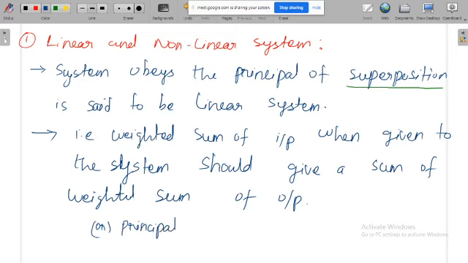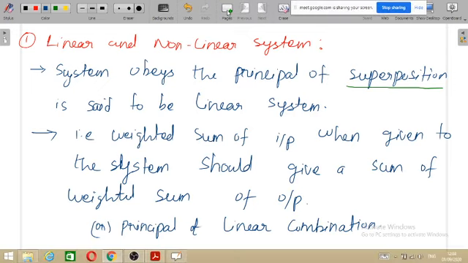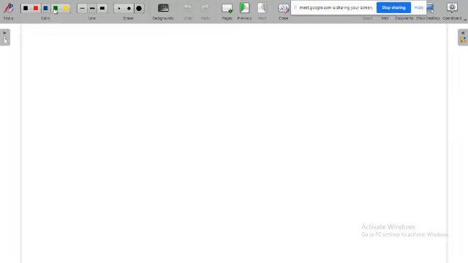What do you mean by this principle of linear combination? I am just going to explain the principle of linear combination first.